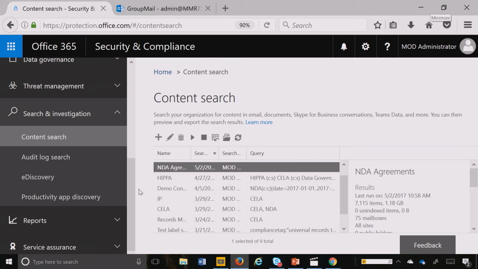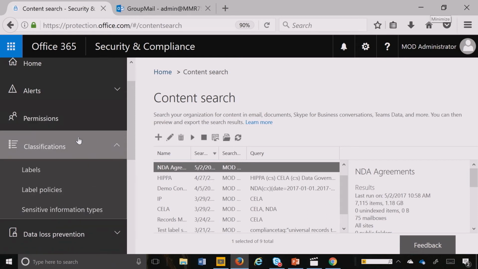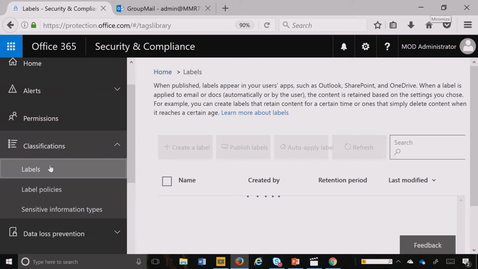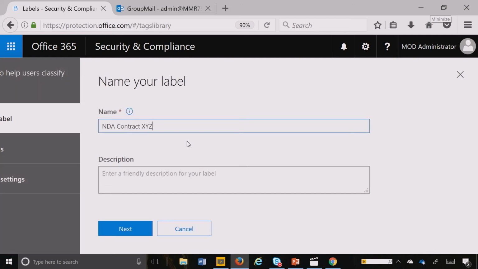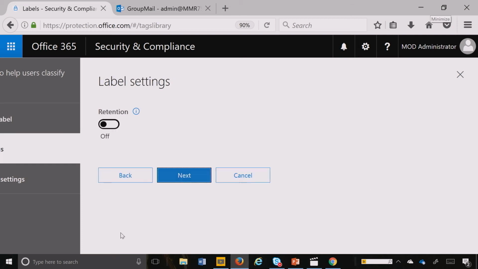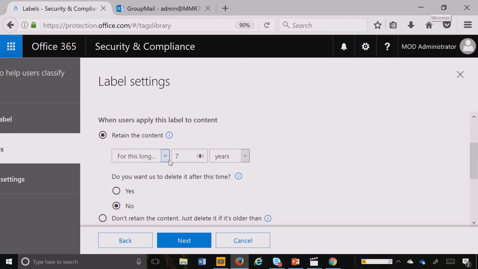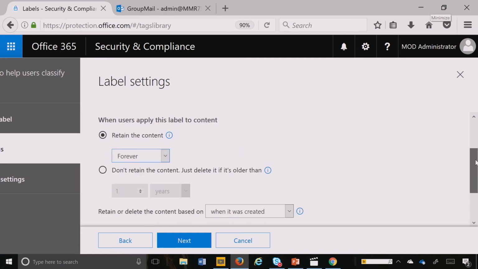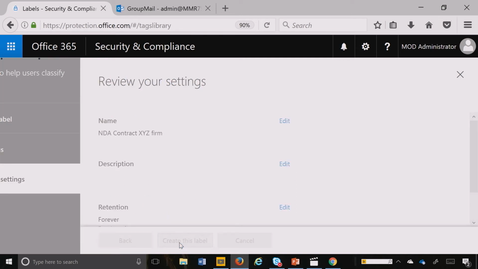So now that we know that, let's go ahead into classifications. Very similar to how we created labels first, we still do that, like the record type NDA contract. So let's create that label called NDA contract. And many organizations, because it's a really high value document, the retention is permanent. And then I'm going to hit next, and I create that label.